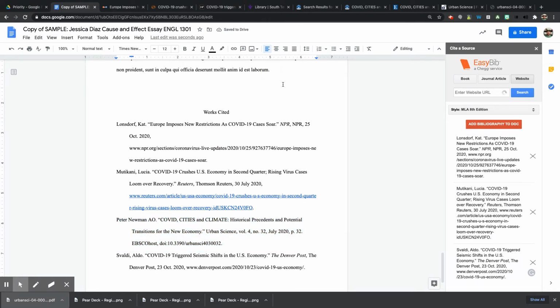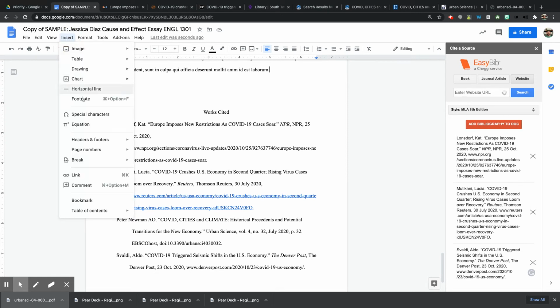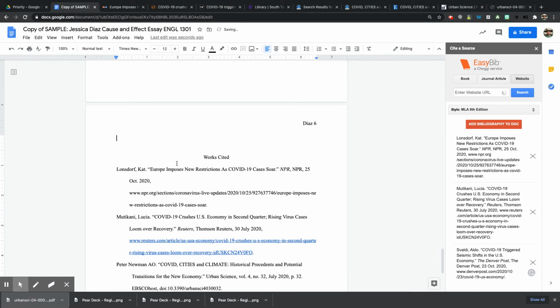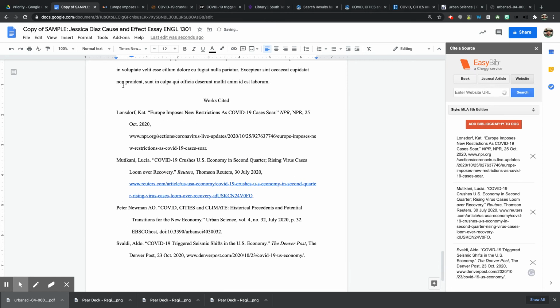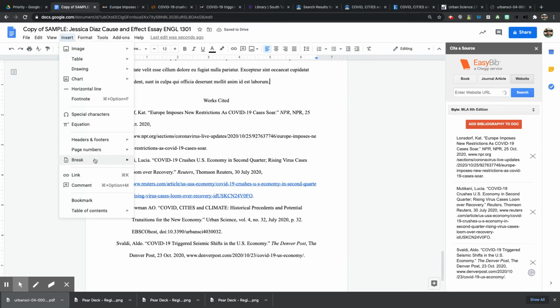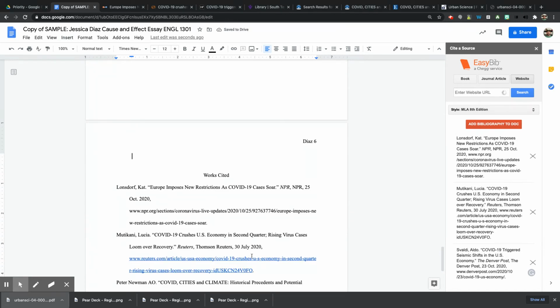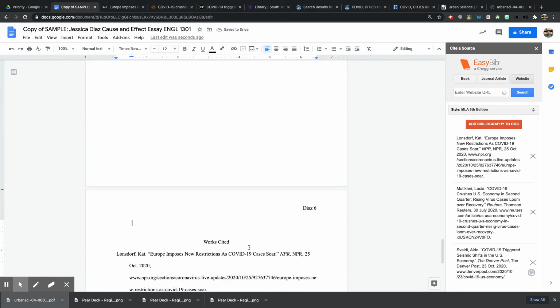And right after the very last punctuation mark of your paper, you go to Insert, you go to Break, and click Page Break. And it'll automatically make sure your works cited is on its own separate page from now on. For some reason, it did it incorrectly. Page break. All right, see how now it's at the top of the page? So that's what you want. So insert the page break.